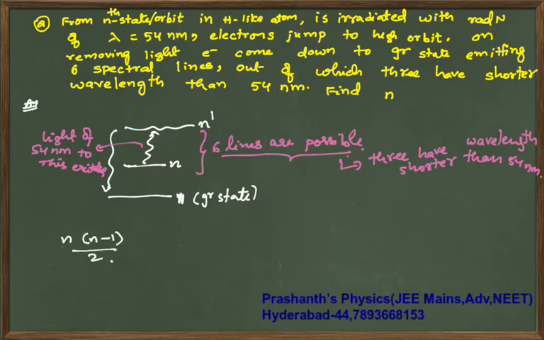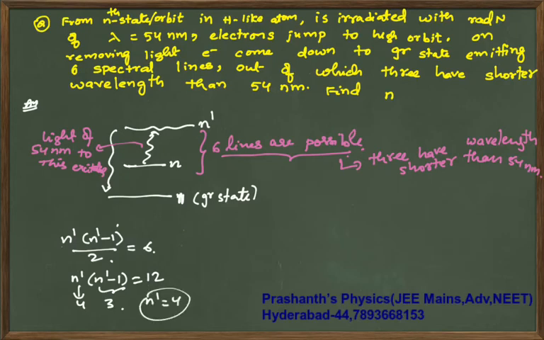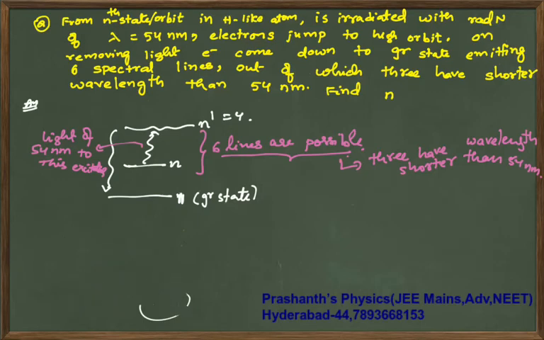Applying this relation, because there are totally 6 spectral lines, here it is n dash, because from n dash 6 lines are possible. So n dash times n dash minus 1 is 12. That implies this term is 4 and this term is 3. So n dash is 4. So your n dash value is 4. From the fourth state, n value could be 3 or 2 or 1, because there are totally 6 transitions, I have come to this conclusion.